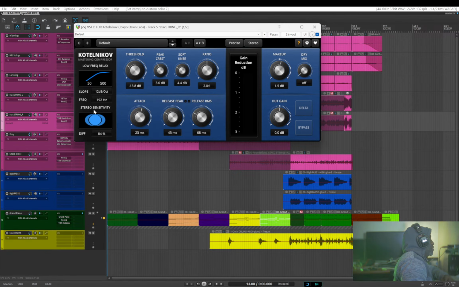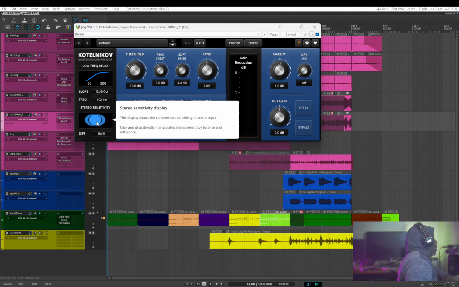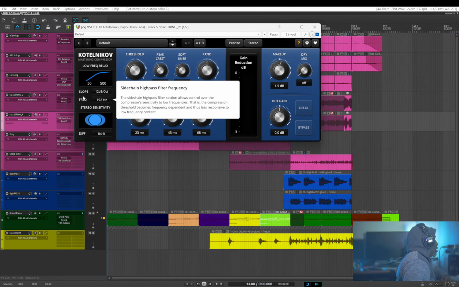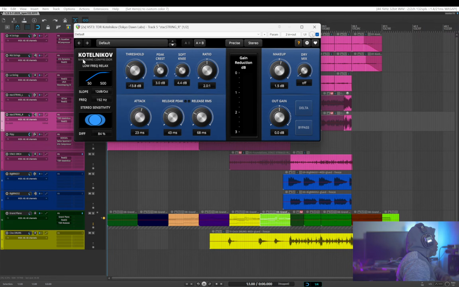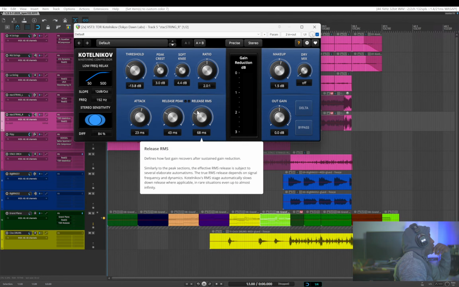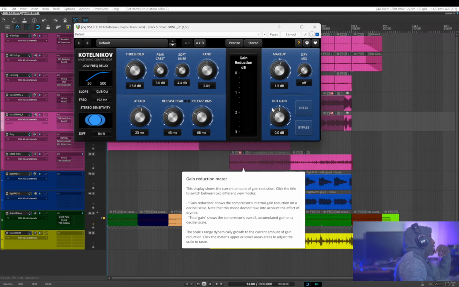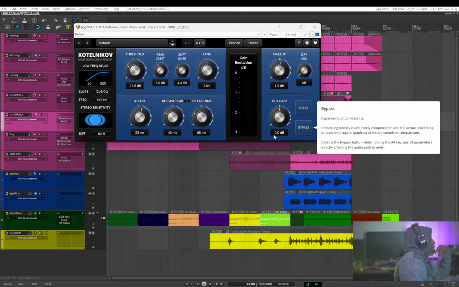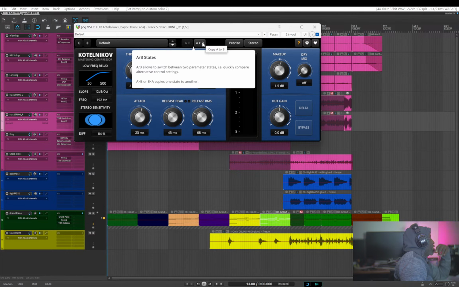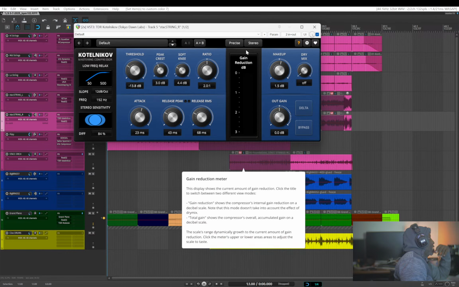Down here we have stereo sensitivity, and it'll tell you what exactly that is doing. So you can set those settings, slope, frequency for the high pass filter, and all that good stuff. Everywhere you hover, it will give you a tooltip with a brief explanation of what that does.